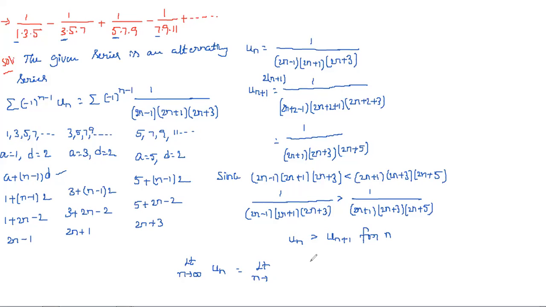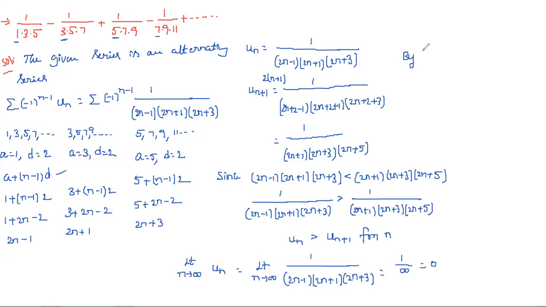So limit n tends to infinity un is nothing but 1 by (2n minus 1)(2n plus 1)(2n plus 3). Wherever you have n, you can substitute infinity. Infinity into infinity into infinity, anything is infinity only. So 1 by infinity is nothing but 0. So therefore, simply what can we write?